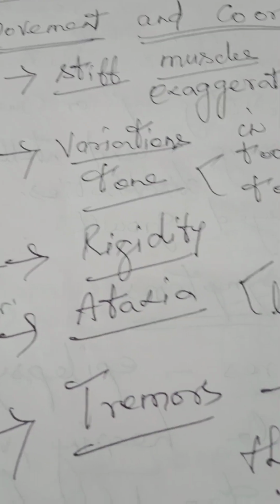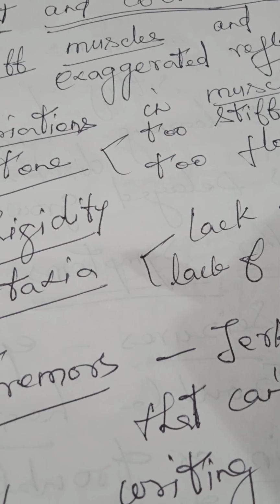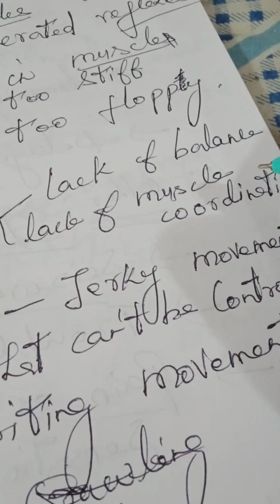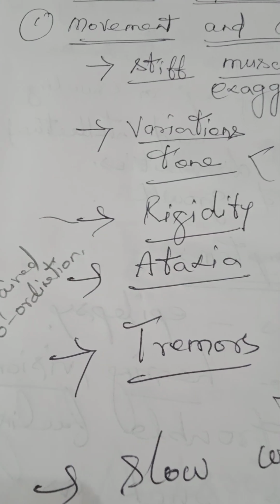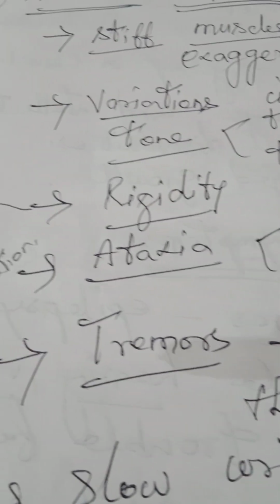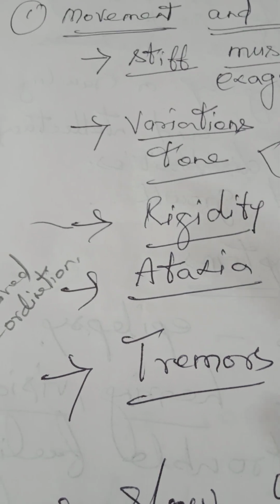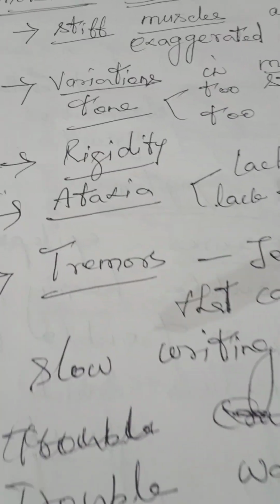Then rigidity, ataxia. What is ataxia? Impaired coordination, lack of balance. So people with cerebral palsy will have lack of balance or lack of muscle coordination. Then they will have tremors, abnormal movement, jerky movements that cannot be controlled. So what is a tremor? Jerky movement, and the movements cannot be controlled.